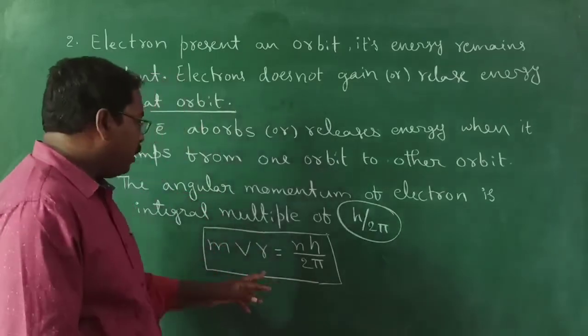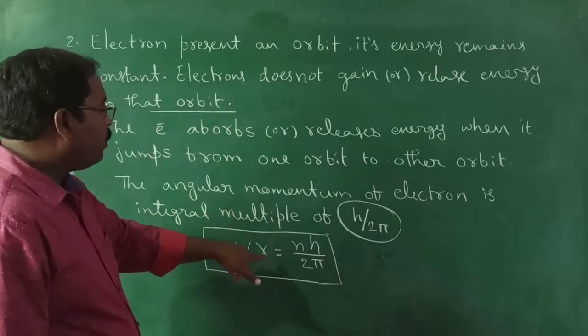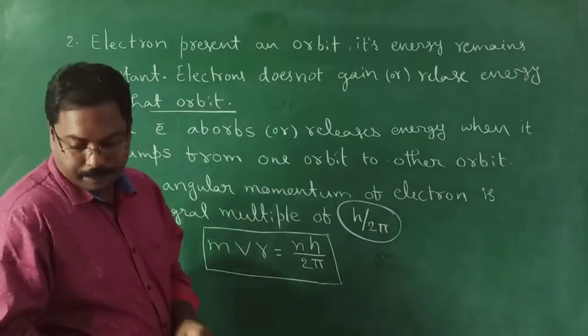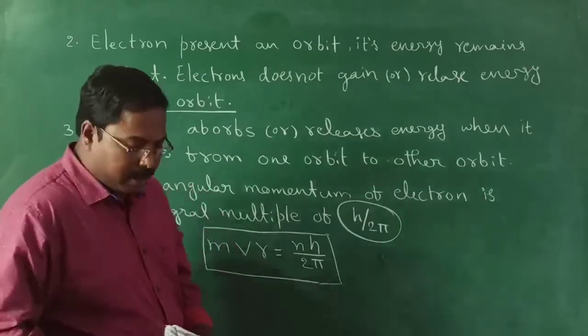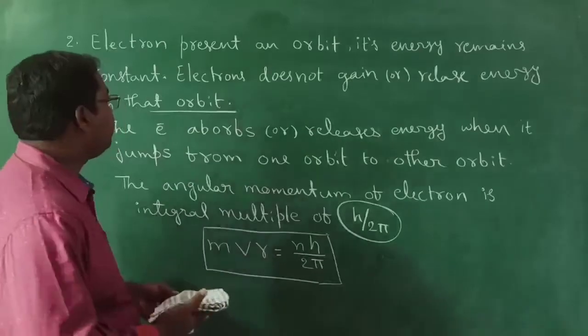I will explain each and every term of the formula clearly. First note down the formula, then we will discuss each and every term in the formula.